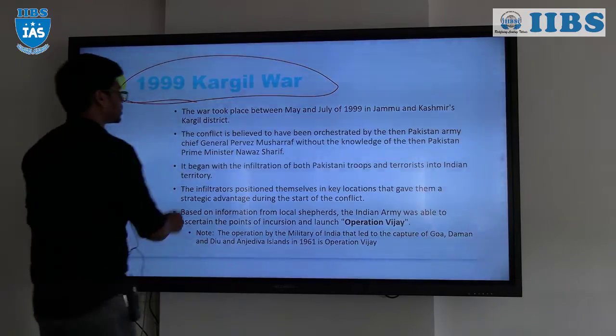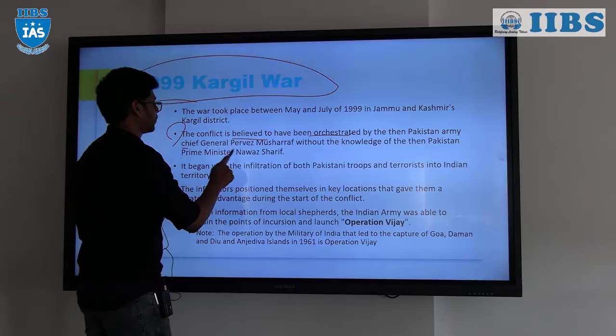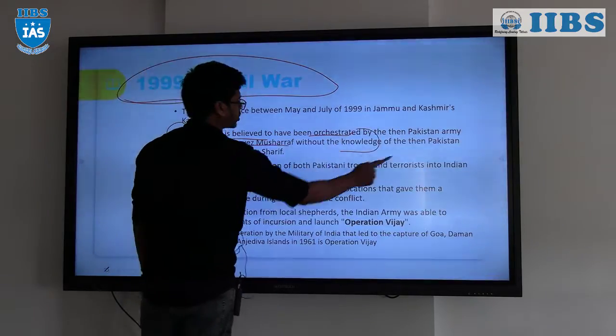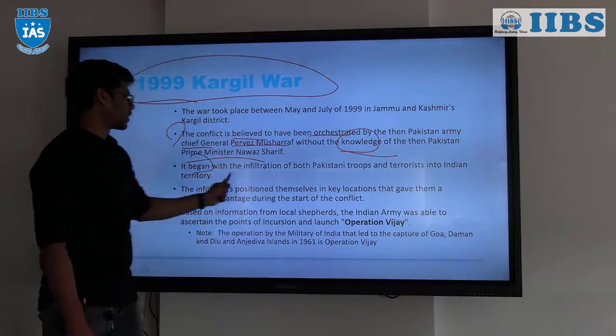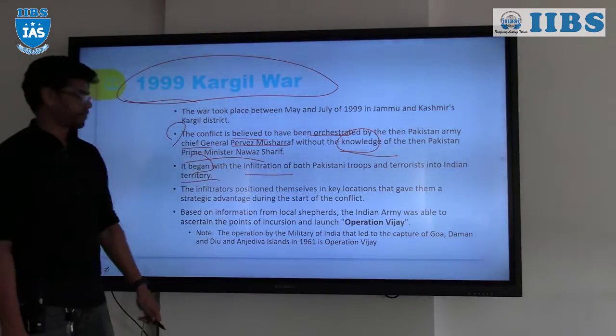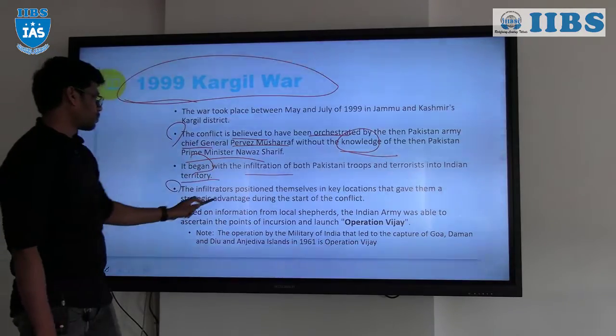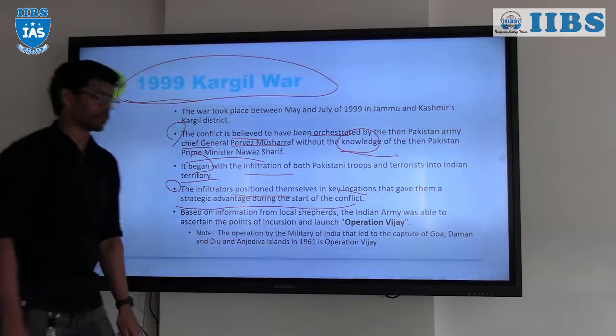The conflict is believed to be orchestrated by the then Pakistani chief Pervez Musharraf without the knowledge of Prime Minister Nawaz Sharif. It began with the infiltration of both Pakistani troops and terrorists into Indian territory, and the infiltrators positioned themselves in key locations that gave them a strategic advantage at the start of the conflict.